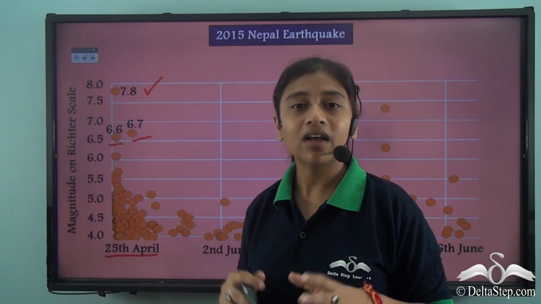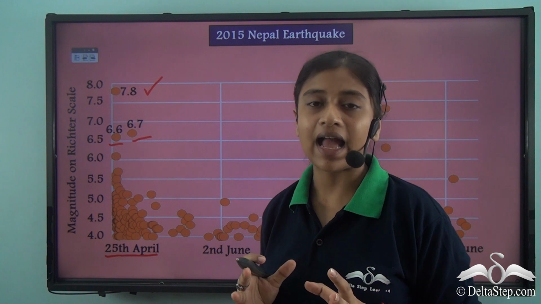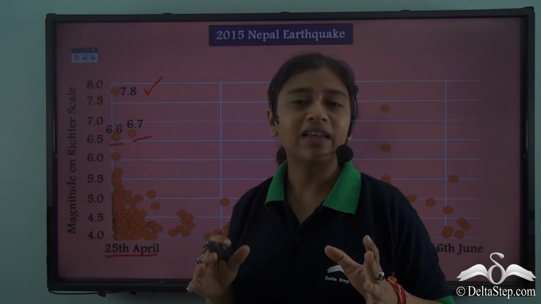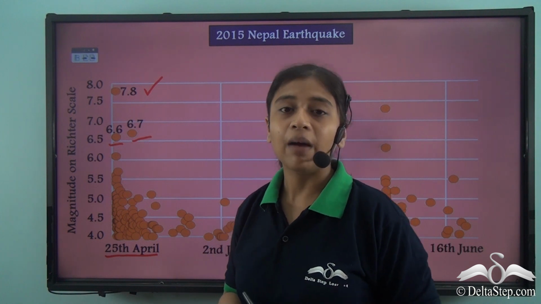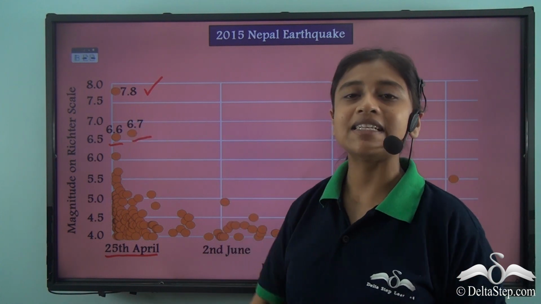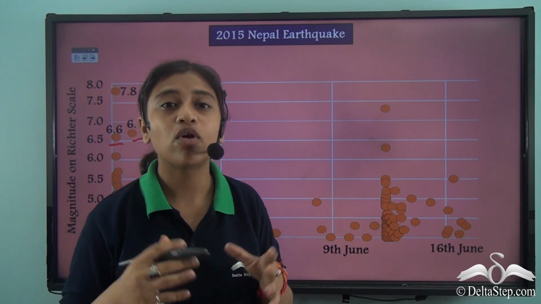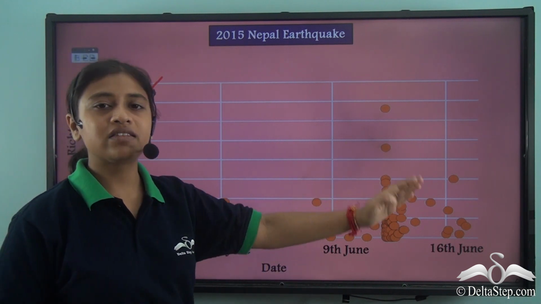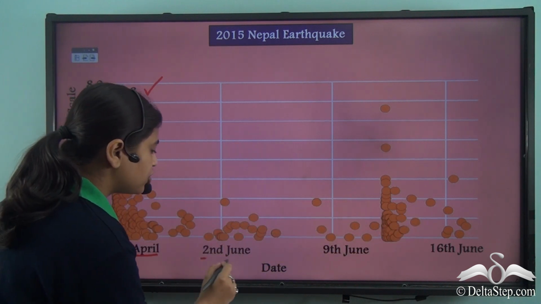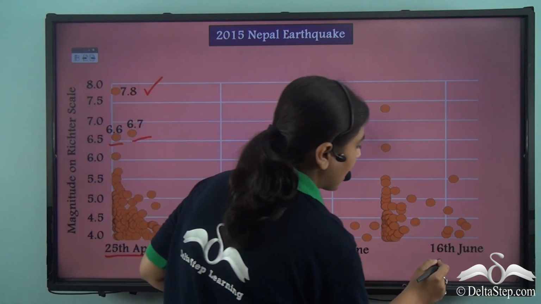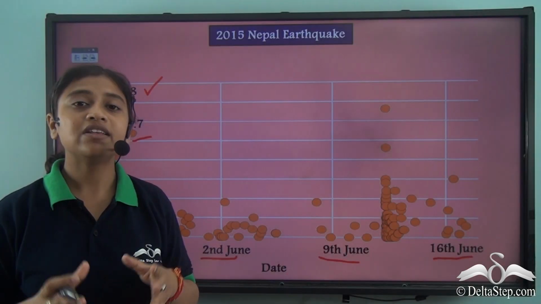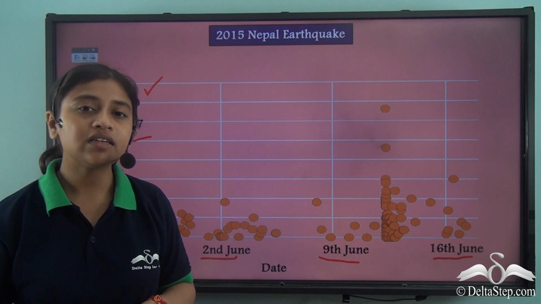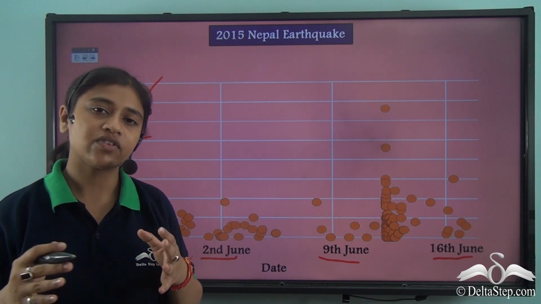While the country was already struggling and in shock from the 7.8 magnitude earthquake, nature was not merciful enough and led to another two intense aftershocks, thus making the situation more critical and destructive. Other than that, for several other days, that is on 2nd June, 9th June and 16th June, there were many small to large aftershocks that were felt, and this led to further damage, thus delaying the process of recovery.